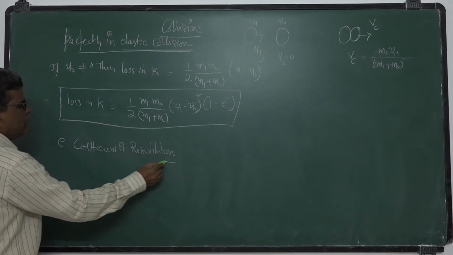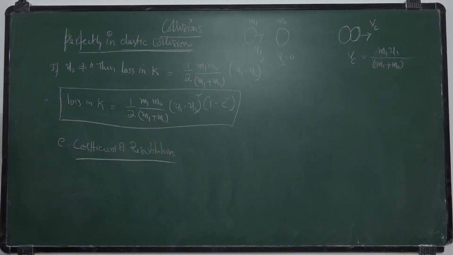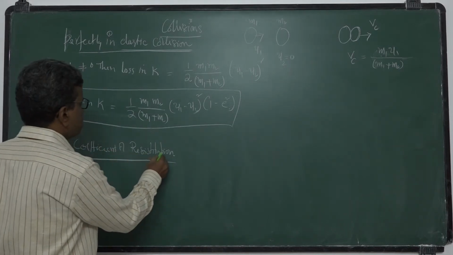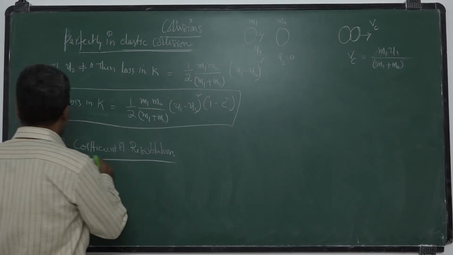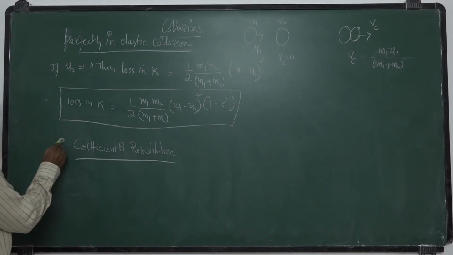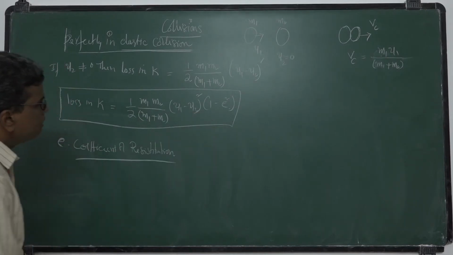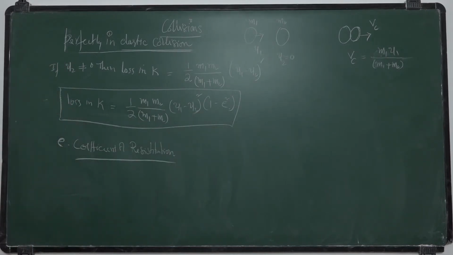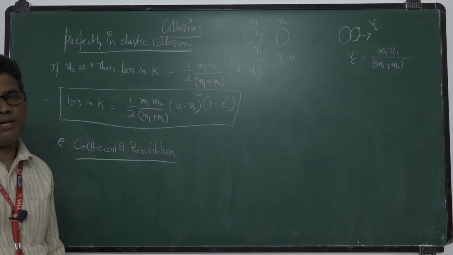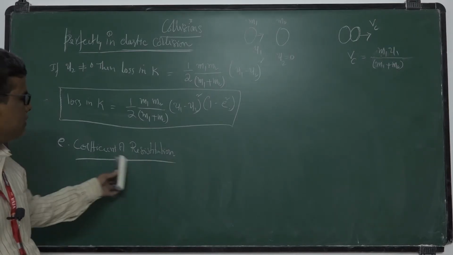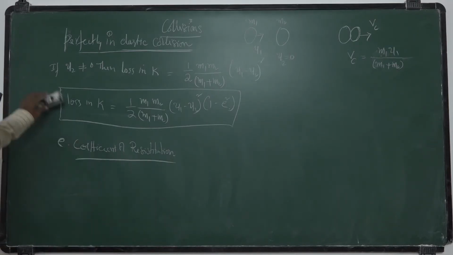What is coefficient of restitution? I will tell now. Okay? It is represented with the letter small e. So depending upon this e value decides the nature of the collisions, whether it is elastic or perfectly inelastic. Clear? So now I will explain this coefficient of restitution.